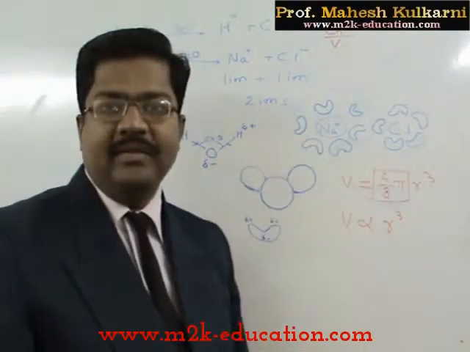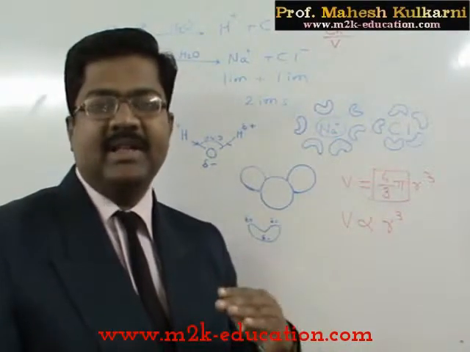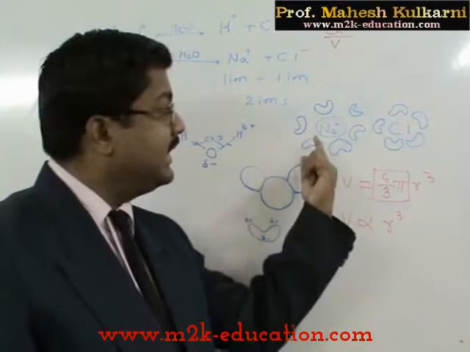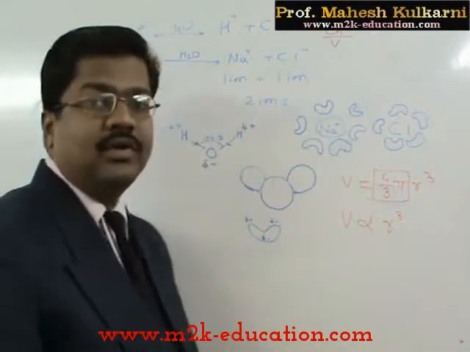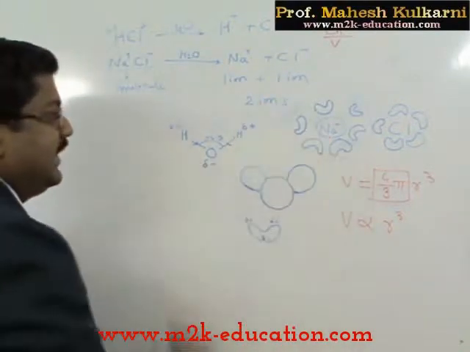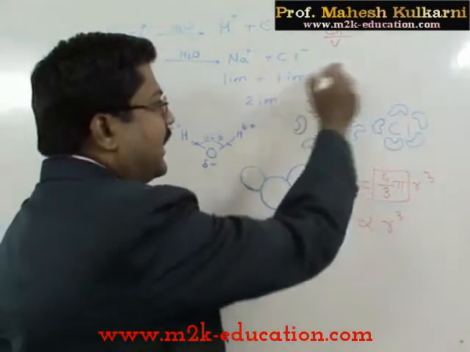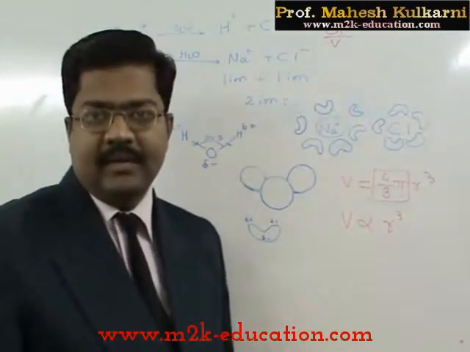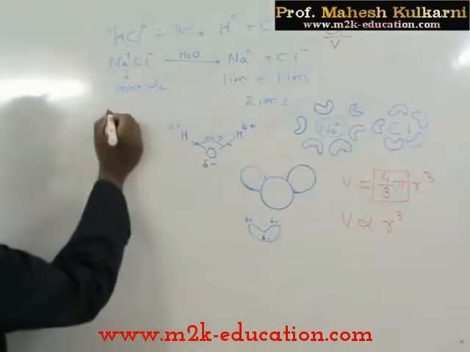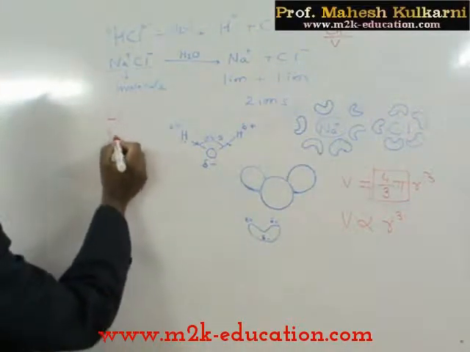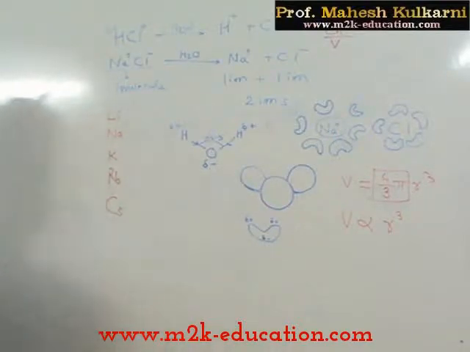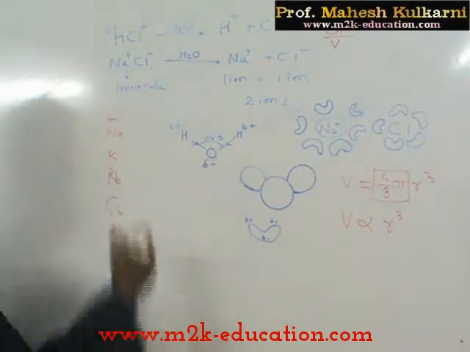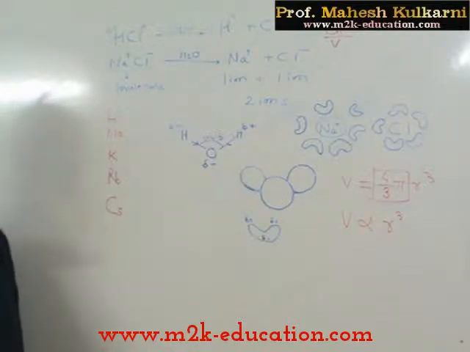But in case of positive ions, the atomic size is greater than the ionic size, or the ionic size is smaller than the atomic size. As a result, charge upon volume plays an important role over here. So when charge density is more, the hydration sphere has a greater radius. This is practically observed. Say for example, you are aware of alkali metals: lithium, sodium, potassium, rubidium, cesium. Last is francium, but as it is radioactive, we are not considering it. So the hydration sphere for lithium is observed to be greatest.